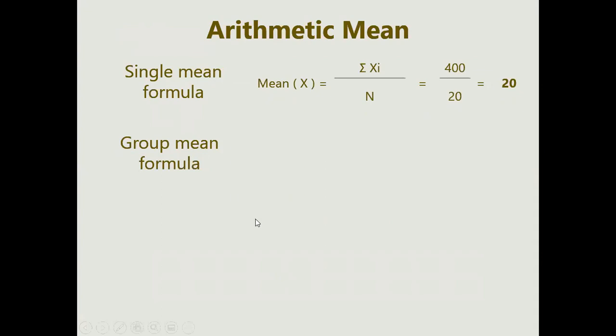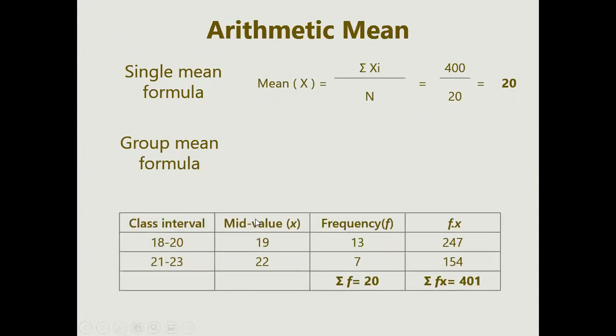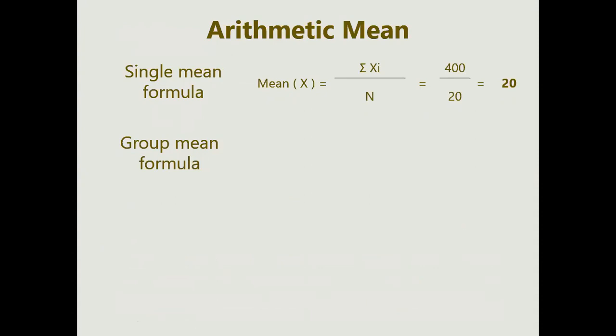But when you go for a group, for a particular observation you make a chart. You have to make particular class intervals. Now what is a class interval? A class interval is making a set of your data into groups.